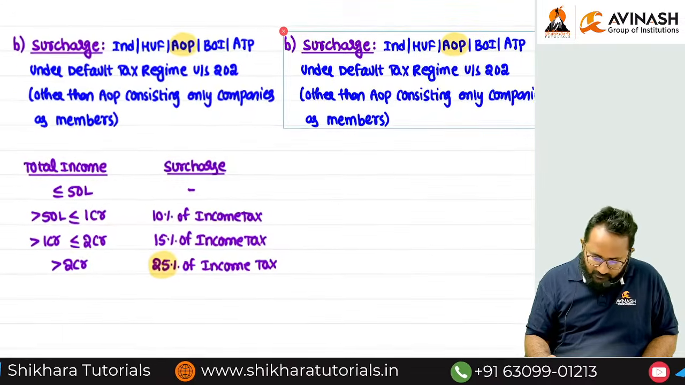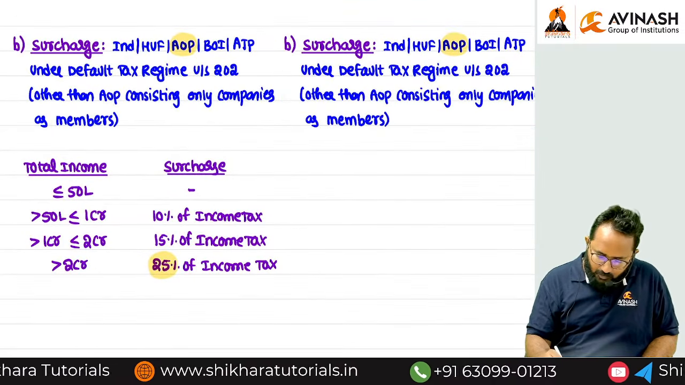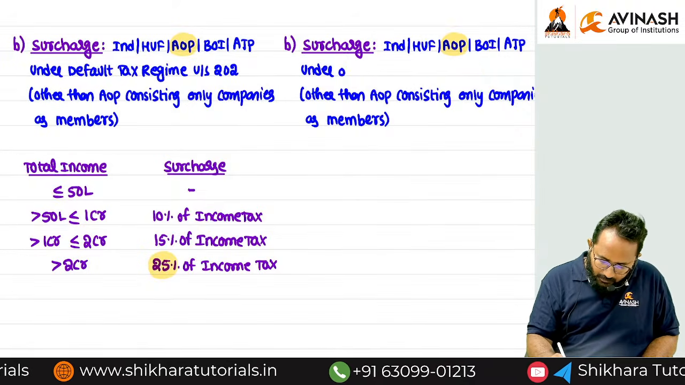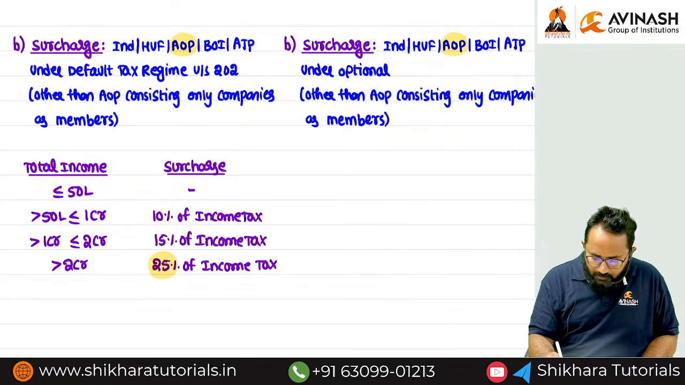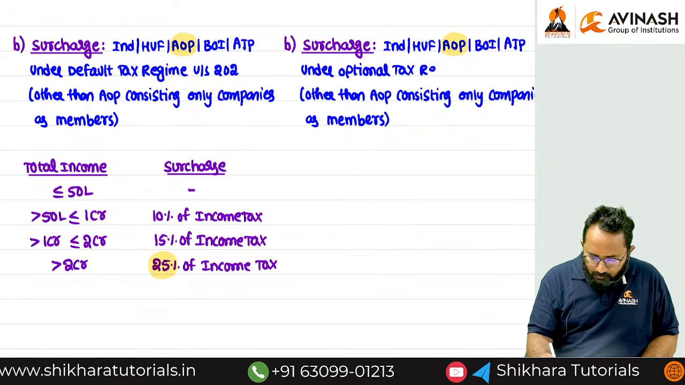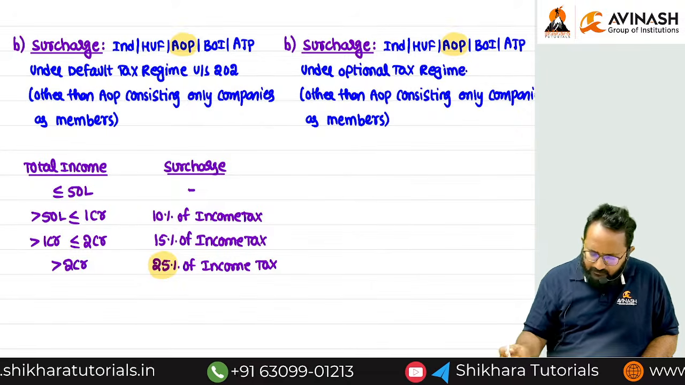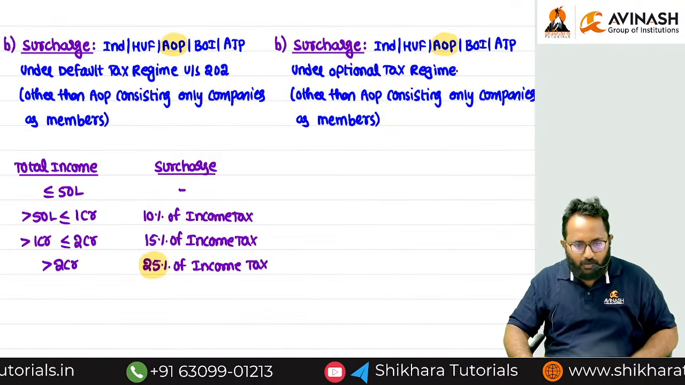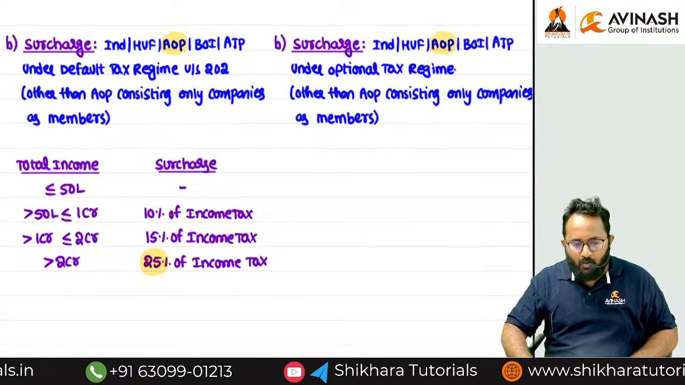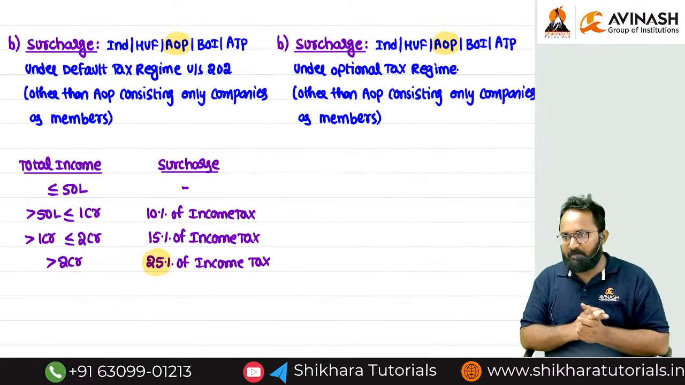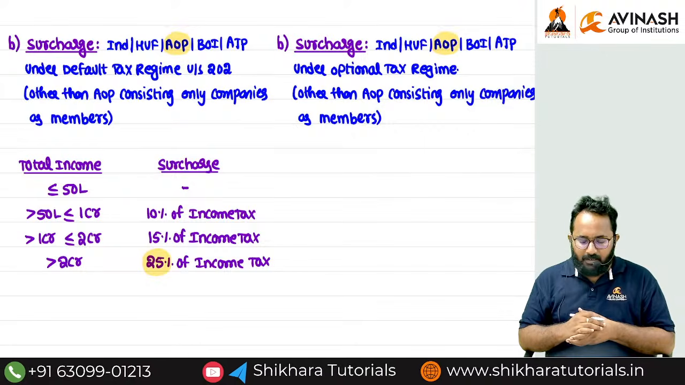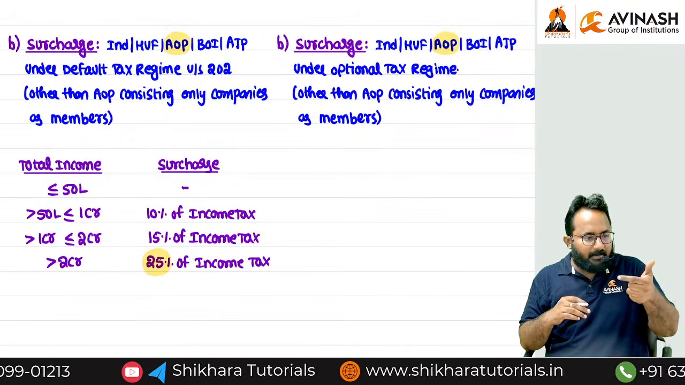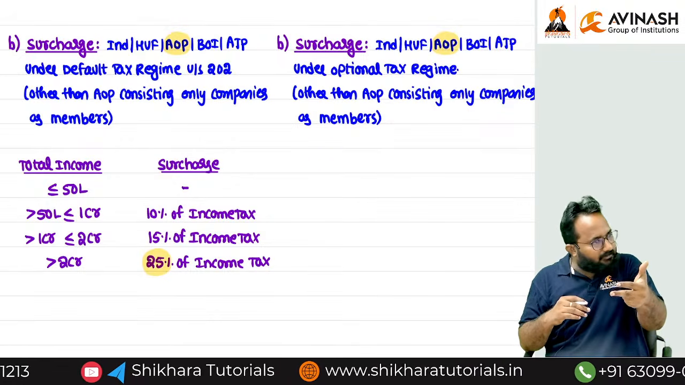But I want to change one thing. Under which regime? Optional tax regime. But in this also, I want to exclude one type of AOP. What is that AOP I want to exclude? An AOP consisting only of companies as members. I want to exclude an AOP consisting only of companies as members, or where one AOP has a company, a partnership and an individual as members.